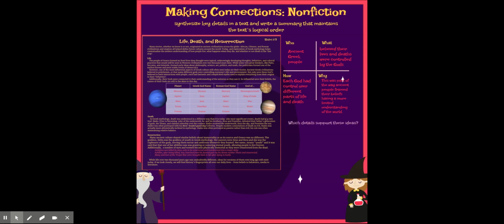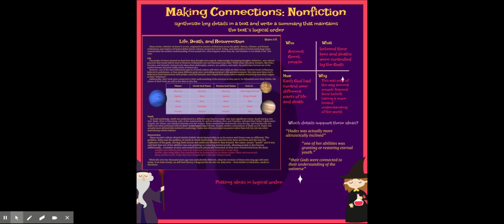So, which details support these ideas? Well, as we read, we see things like Hades was actually more altruistically inclined. We see another one of her abilities was granting or restoring eternal youth. Their gods were connected to their understanding of the universe. So each one of these is a detail that supports the main idea of the section that it comes from, as well as our main idea for the entire passage.